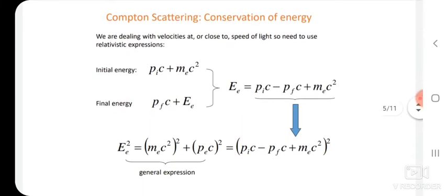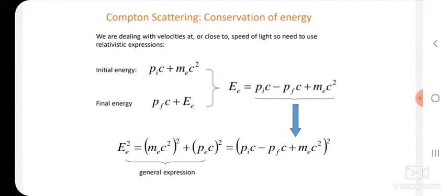Similarly, the conservation of energy. How can we find out the energy? As we know, by the law of conservation of energy, total energy in the universe remains constant. It means the energy before collision and the energy after collision are the same, so initial energy and final energy are equal.